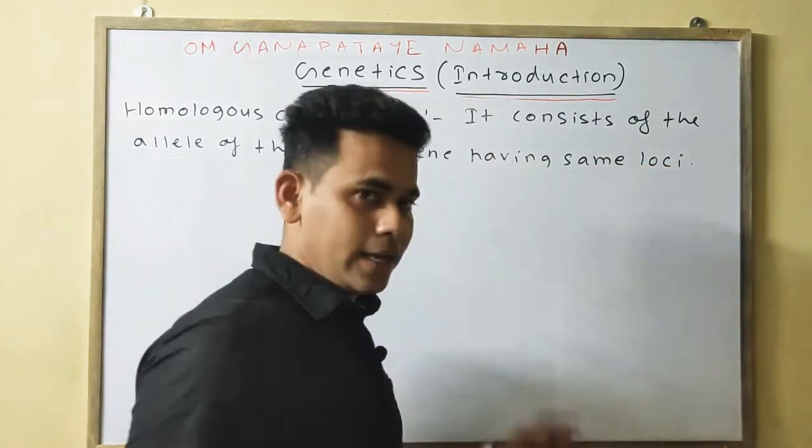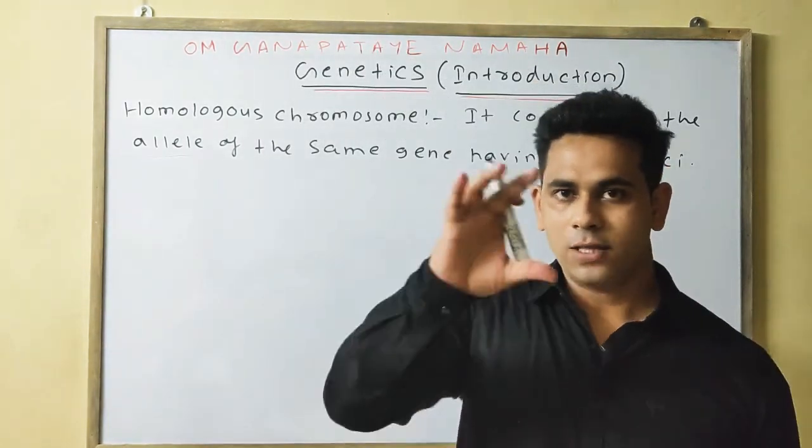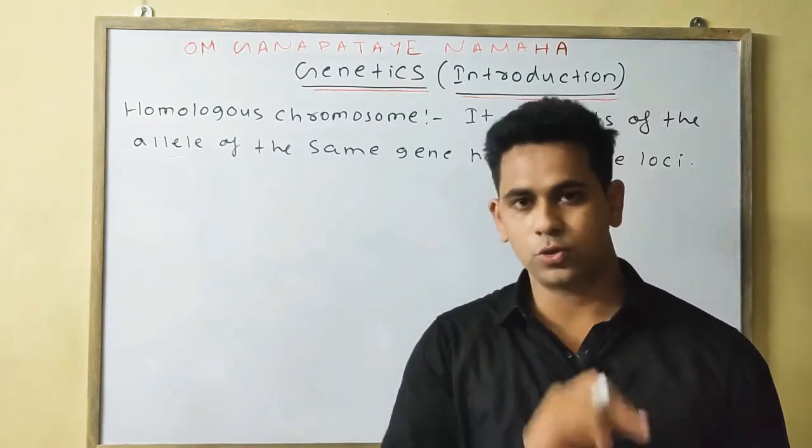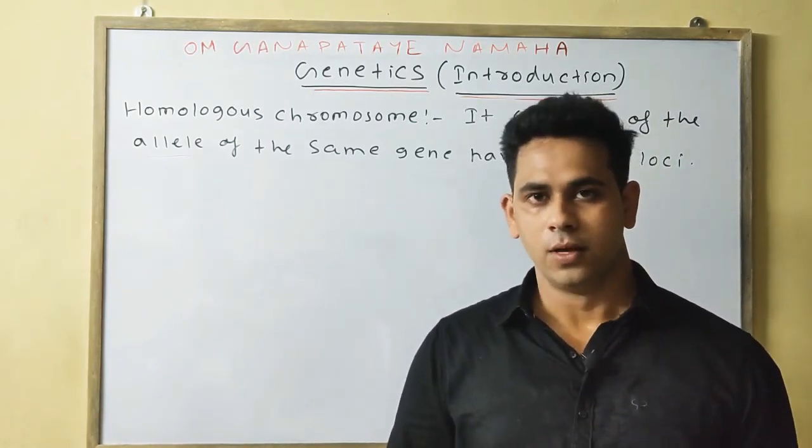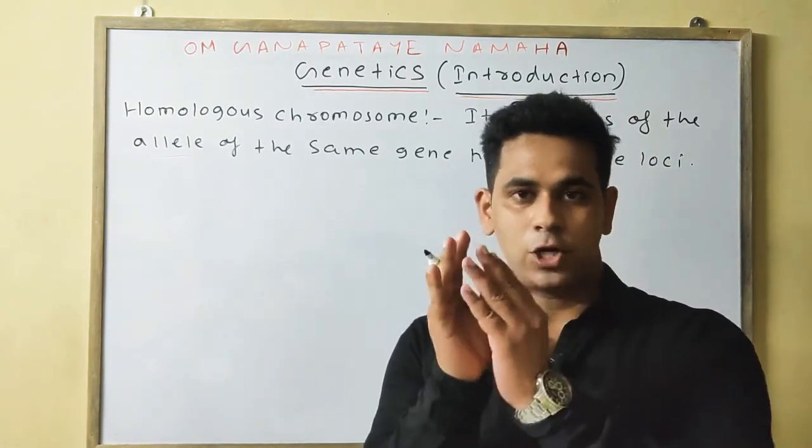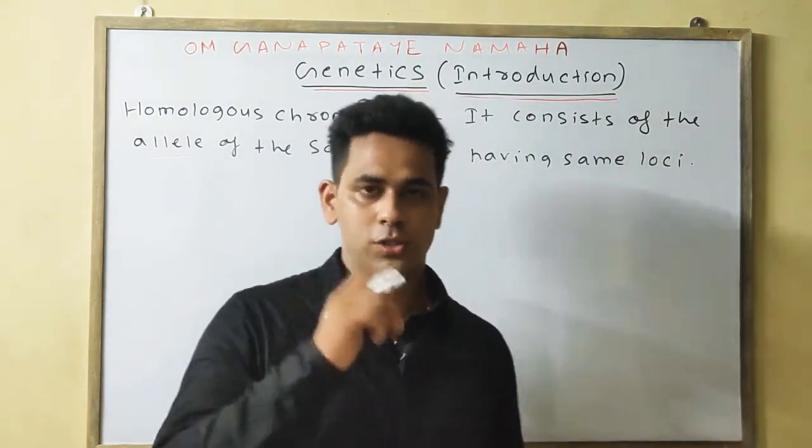In this case the length of both the chromosomes is the same, and the position of the centromere is also the same.